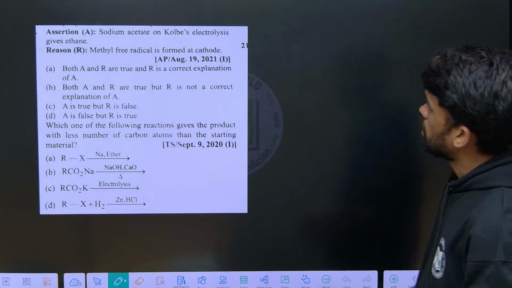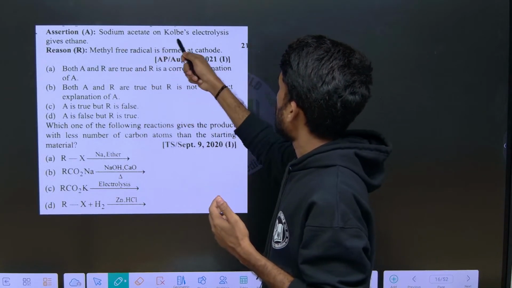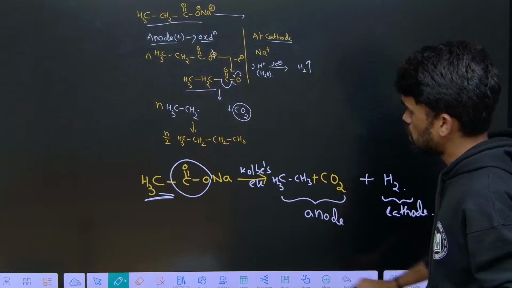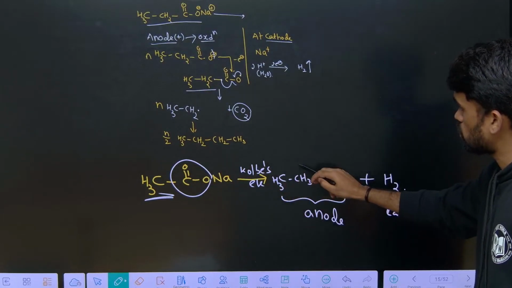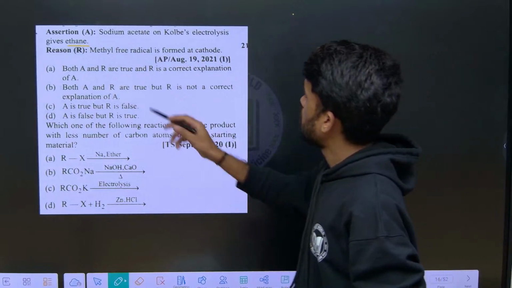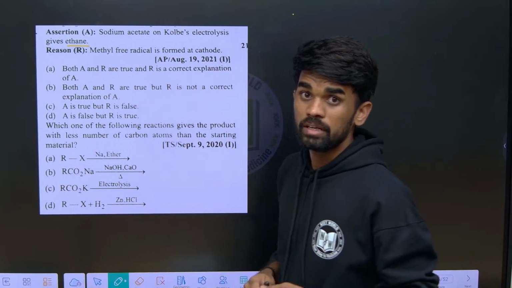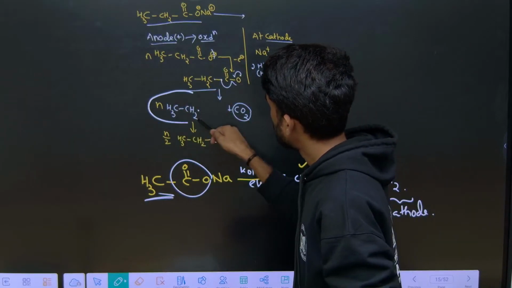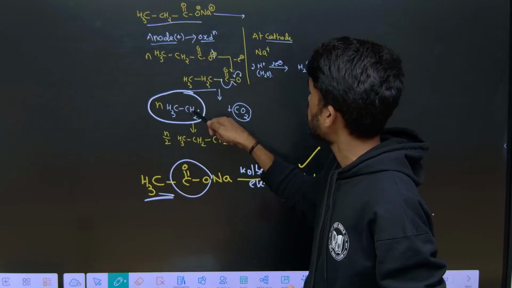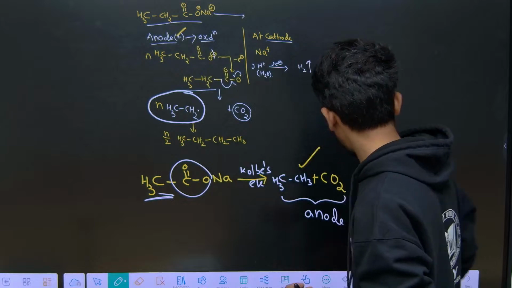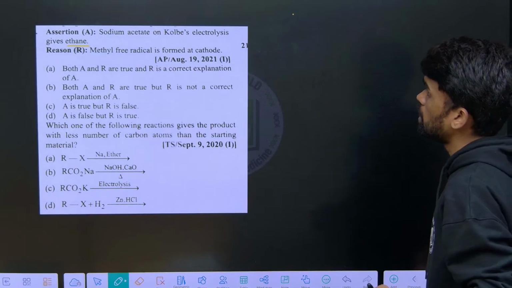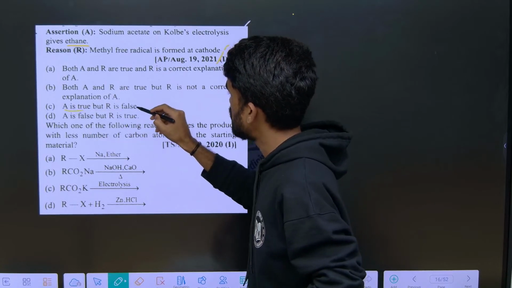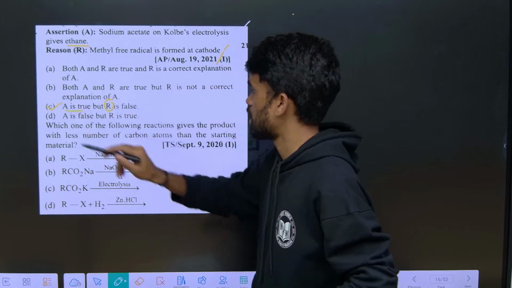Let's move forward. Read this: sodium acetate on Kolbe electrolysis gives ethane. Is this correct or not? Just now we have seen that sodium acetate on Kolbe electrolysis gives ethane. Yes, it is correct. And methyl free radical is formed at the cathode. Where is it formed? Alkyl free radicals are formed at the anode, not at the cathode. Therefore the second statement is incorrect. Only the assertion is correct, the reason is false. So A is true, R is false. So option C is correct. I hope it is clear.